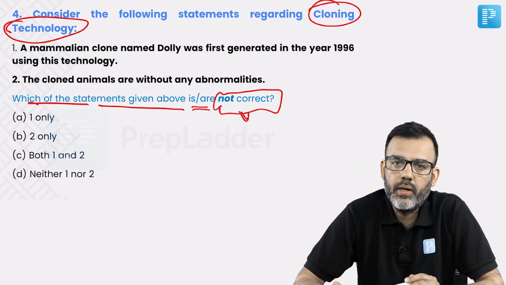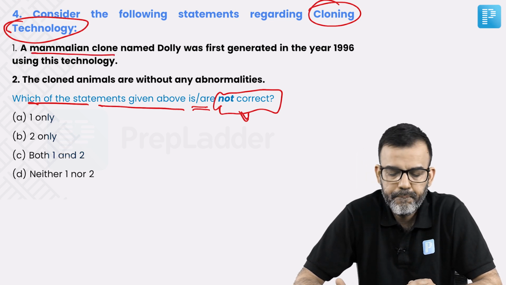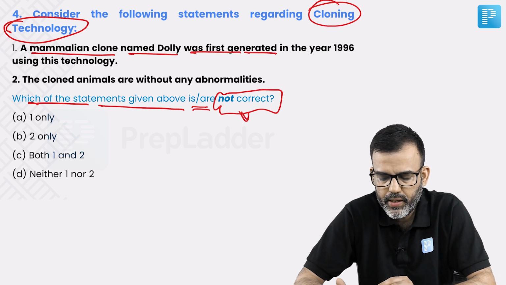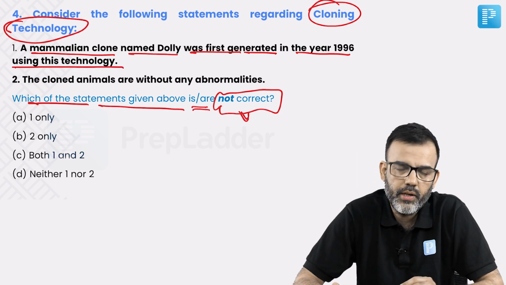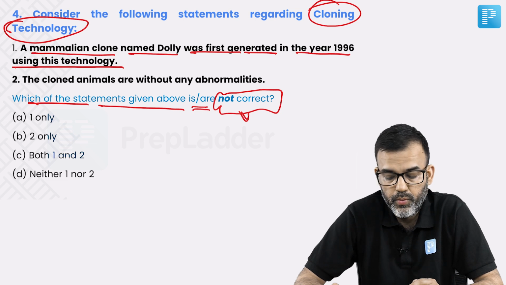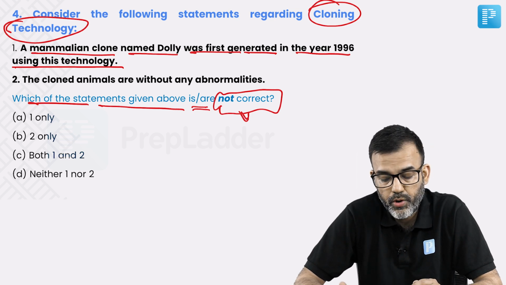The first statement regarding cloning is, a mammalian clone named Dolly was first generated in the year 1996 using this technology. So the first mammalian clone was generated in the year 1996, and the name of that creature was Dolly.